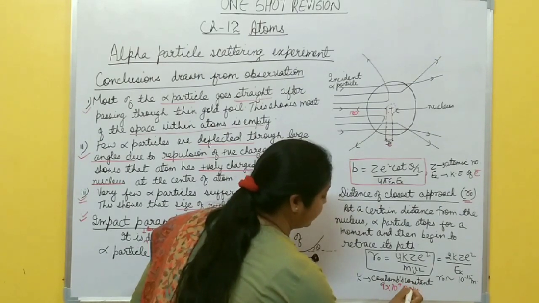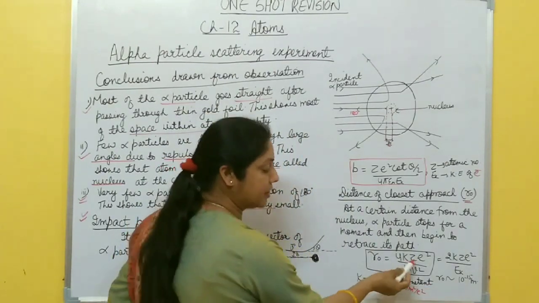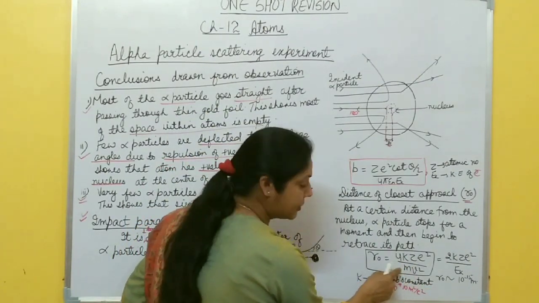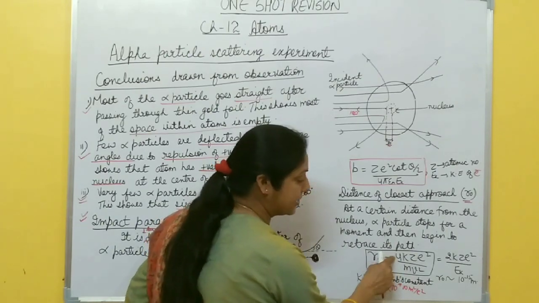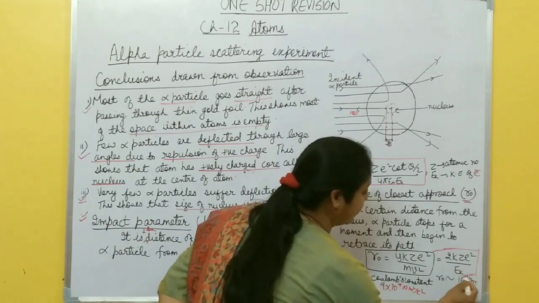Here it is Newton meter square per Coulomb square, okay? And in terms of kinetic energy, you write just half mv square, so here the 2 gets cancelled: R naught equals 2k Ze square by Ek. It is in terms of kinetic energy.